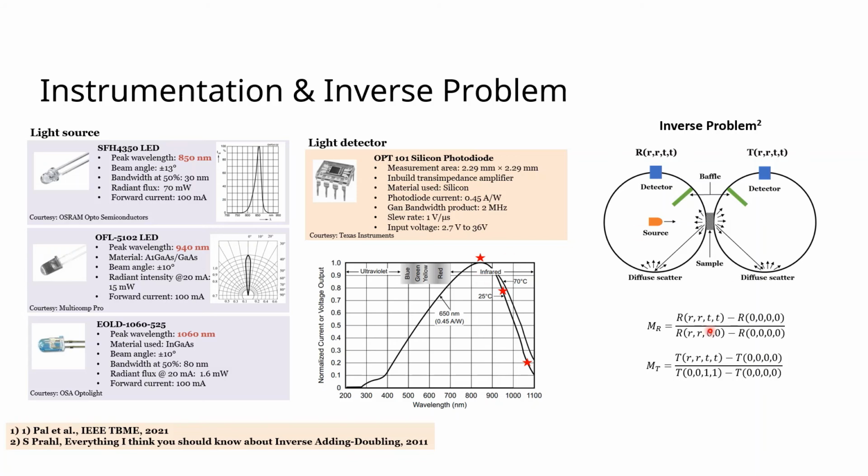The inverse problem was solved using the inverse adding doubling method proposed by Scott Prahl. This is a Monte Carlo code, and we give the data from the detectors and then we back calculate the scattering coefficient and absorption coefficient.